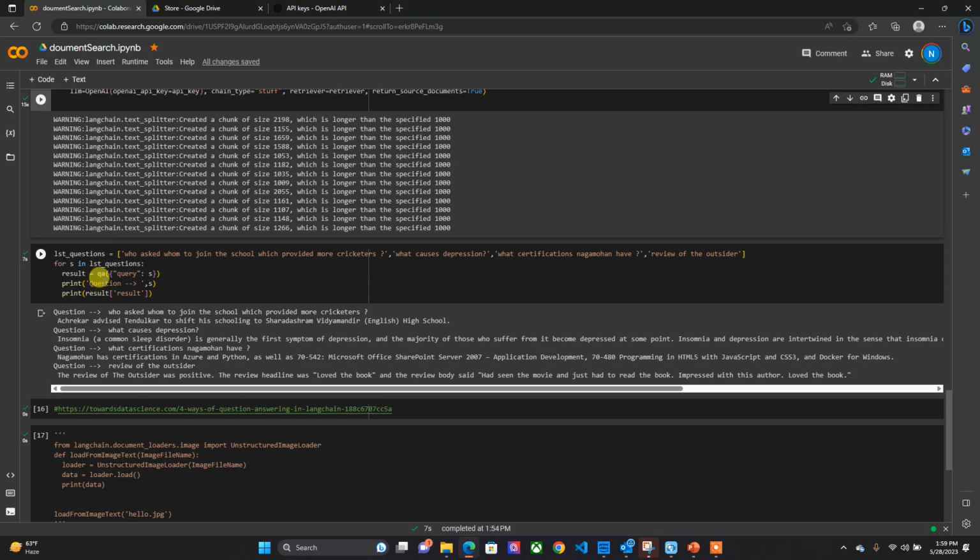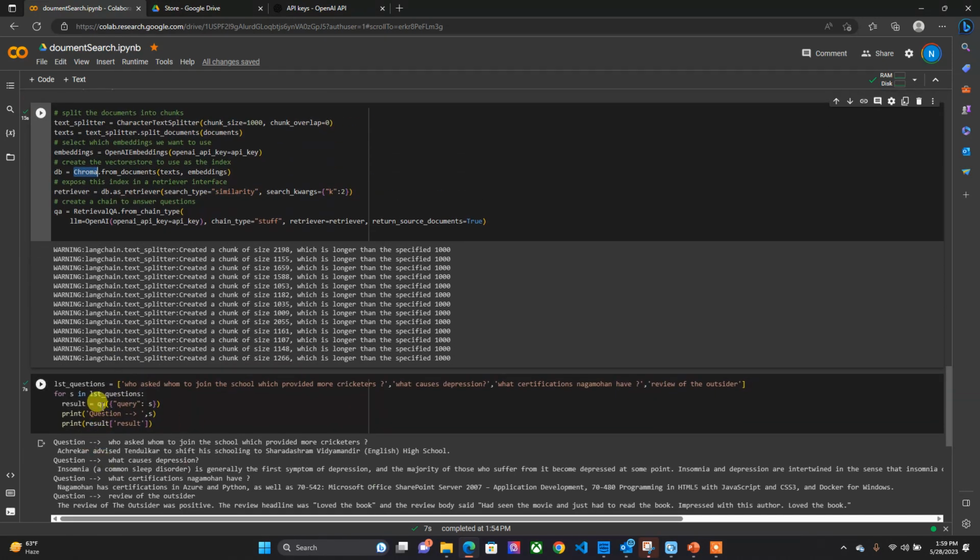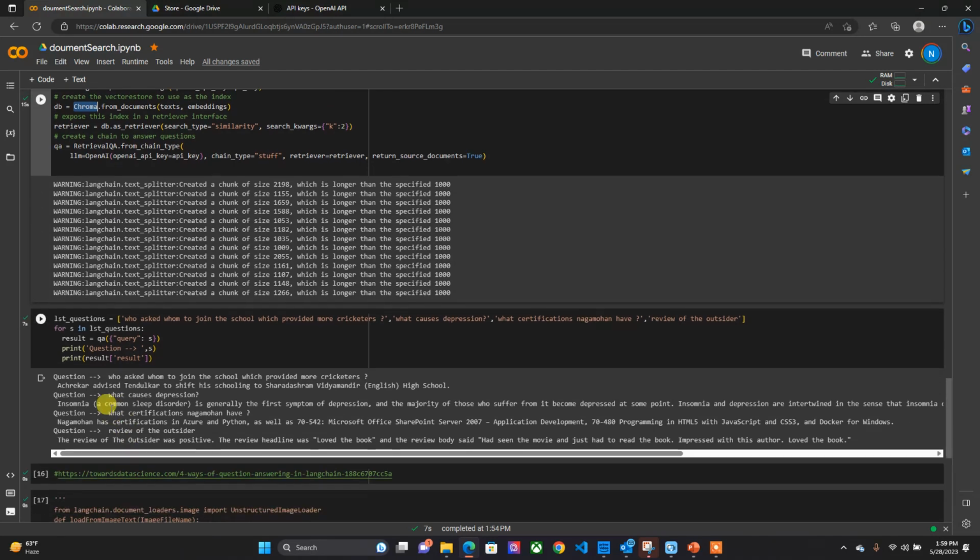And here we are asking the query. We pass these questions to the QA, which is the retrieval QA. So let us see the question and the response we got from the model. My first question was, who asked whom to join the school which provided more cricketers? And I got the response, Achrekar advised Tendulkar to shift his school to Sharadashram. So this is an expected answer, and we are getting what we expected.